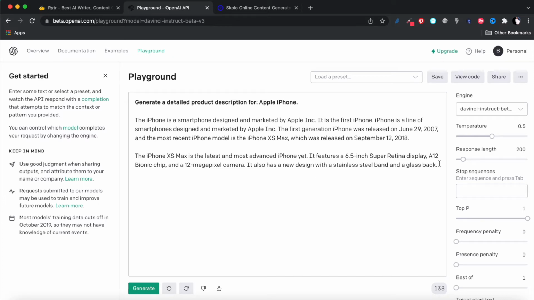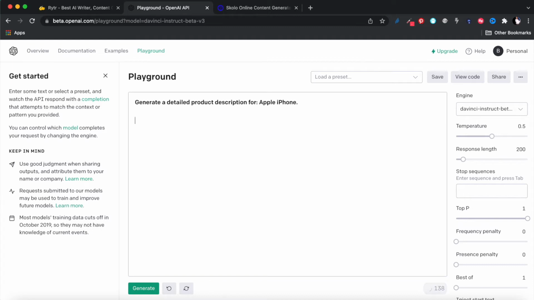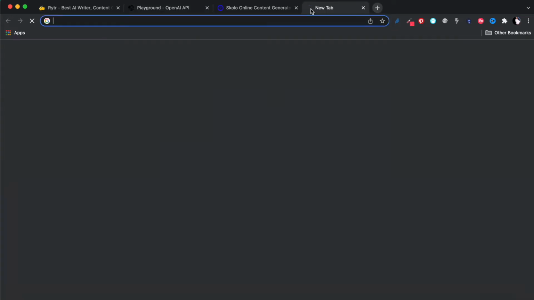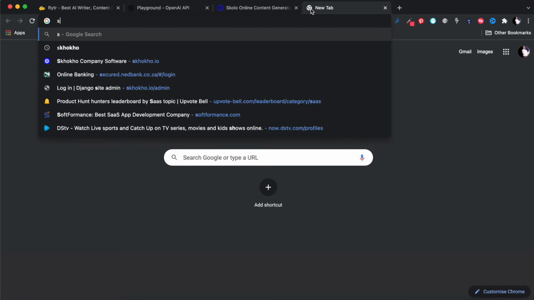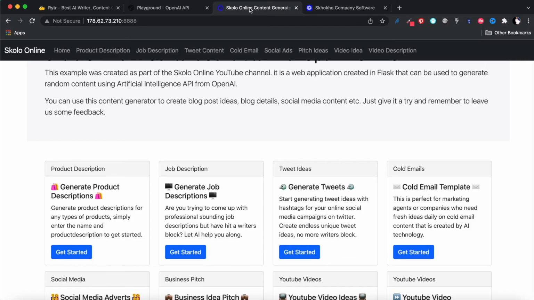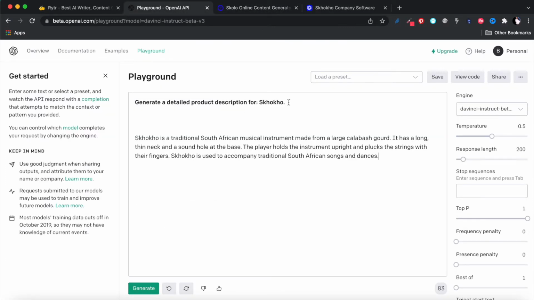So let's say you were doing this for yourself, and let's say you just built a product now, like we built a product called Coco, and I think there isn't a lot of information on the internet about this. I say, write a product description for Coco, and you see, it's going to get it wrong. It's describing Coco as a traditional South African musical instrument, right? And I'm talking about Coco, my website that I've just built now, skoko.io. So this is not the description that I want. Sometimes I might want to help it along a little bit.